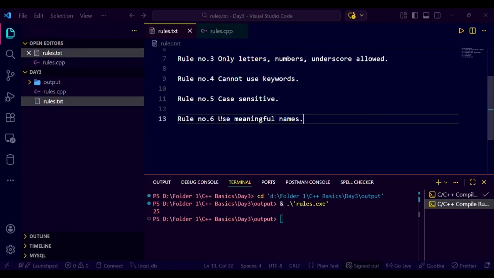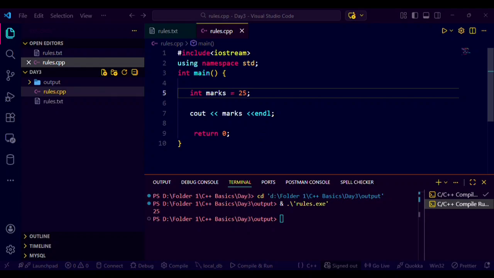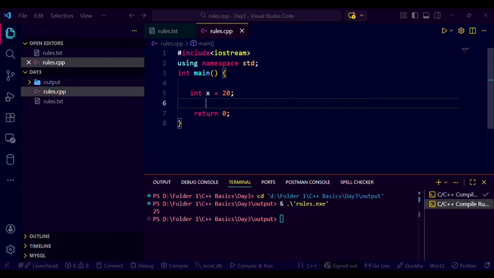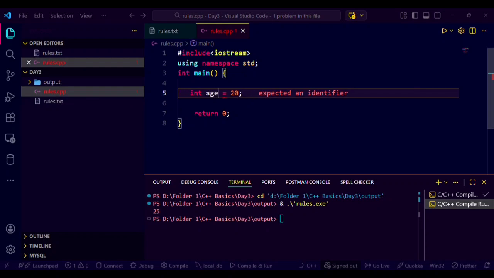Rule number 6, use meaningful names. Let's see with an example. So here I have taken int x is equal to 20. When someone reads this code, what is this 20 value, they couldn't understand. So what I tell is, instead of taking x, y, those types of names, we can take a meaningful name. int age is equal to 20. So it is meaningful. When someone sees this code, they can definitely understand that age is 20.